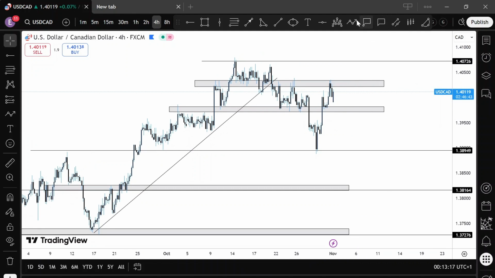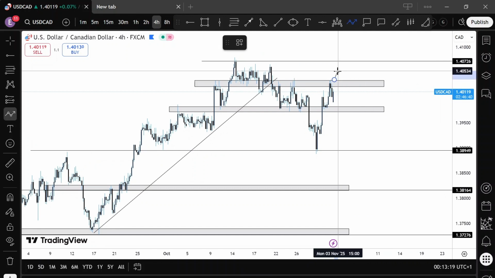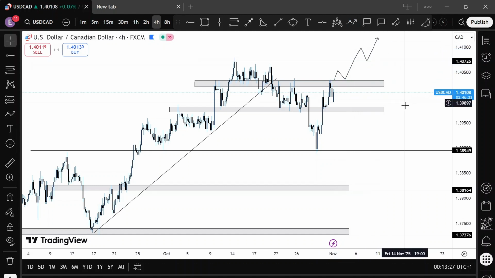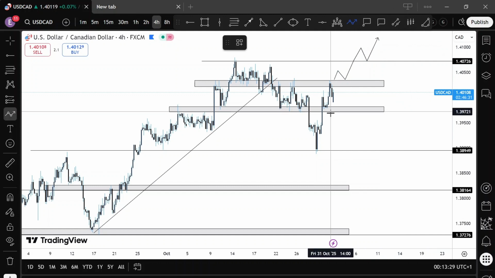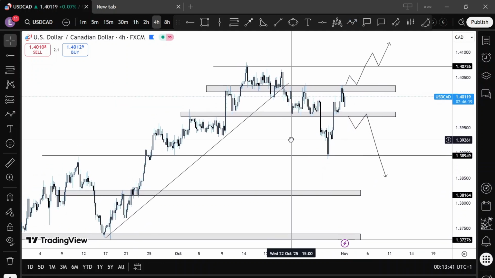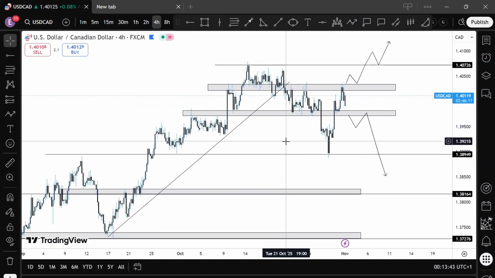So for USD CAD, I would like to see price break above this region, 1.40, a retest of that, and we can create higher highs and higher lows. Otherwise, I'll be looking to see price break back below this region here, a retest of it, then we might retest this region, so 1.8896 and possibly below. Yeah, that's that for USD CAD.